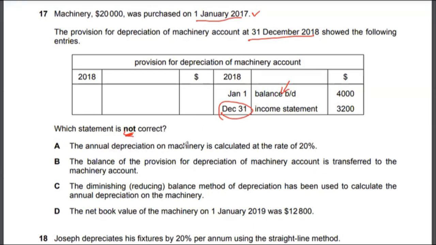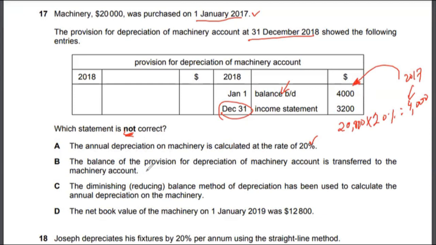So option A, annual depreciation on machinery is calculated at the rate of 20%. This is actually correct because when you multiply 20,000 by 20%, it will give you 4,000 depreciation expense for 2017, which is shown in the provision for depreciation account as a beginning balance for 2018. So that is actually correct.